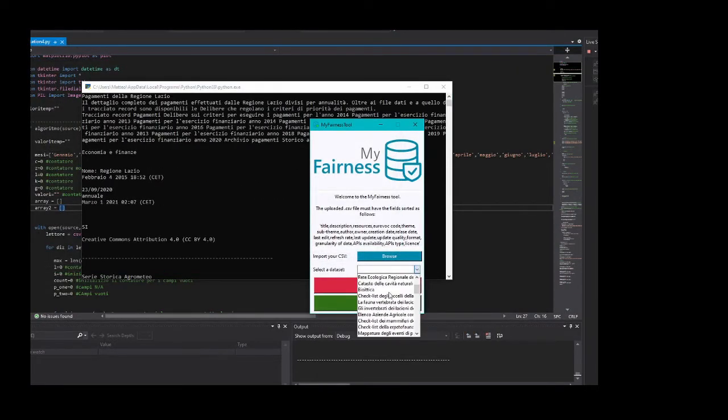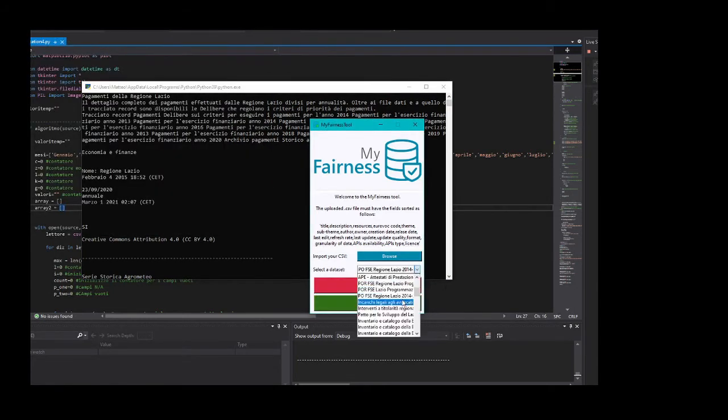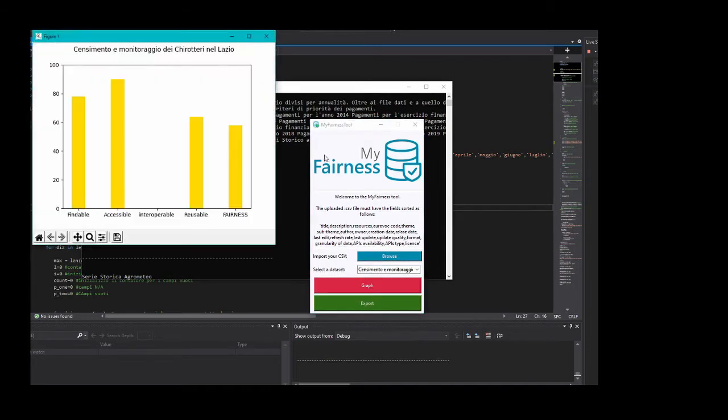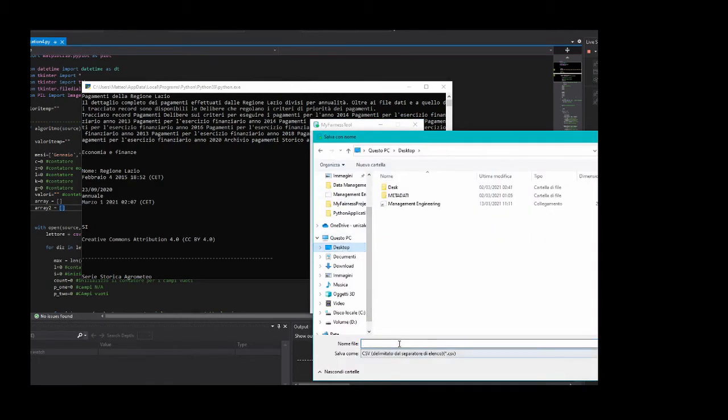The output generated by the tool provides a series of results, such as the total percentage of correctness of the dataset, the total number of not applicable metadata fields, the total number of empty fields, and the percentage of completeness of the dataset. Finally, it also prints a small histogram with fairness value for the selected data.